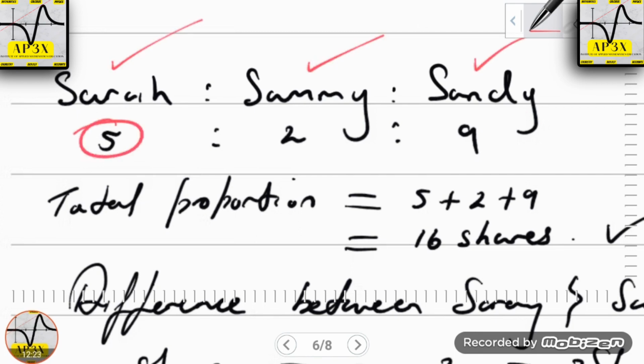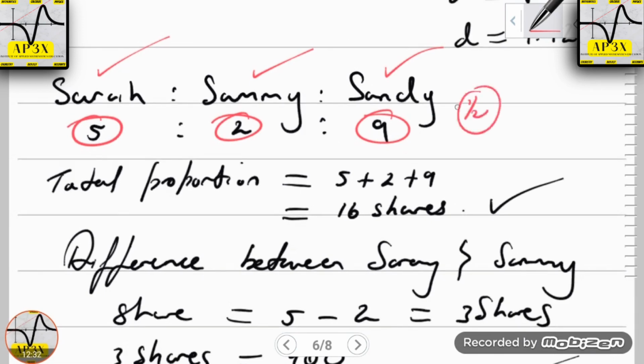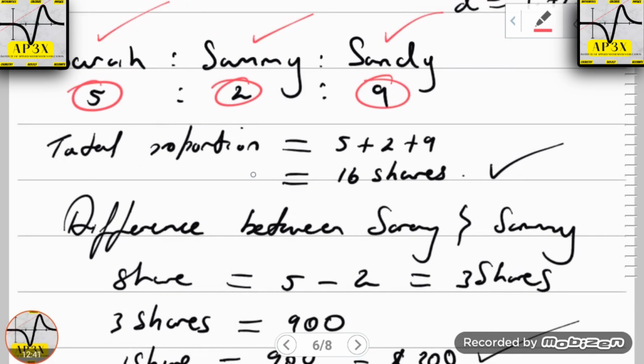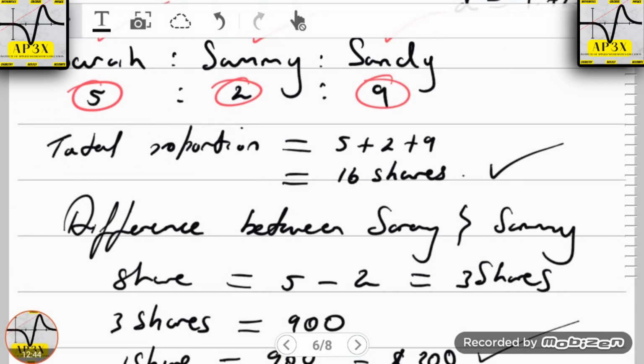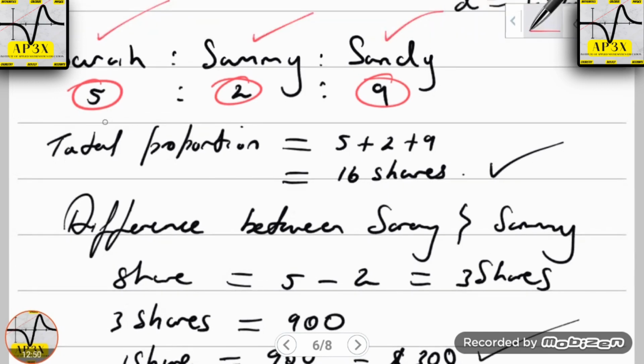The next thing that I do is that I write down the ratio assigned to each individual. Once I'm successful in doing that, I've awarded my students half a mark just for doing that, because I really want to see you guys apply the steps. Then, the next thing that I need to do here is to find the total proportion. The total proportion is attained by simply adding up the individual ratios. So you'll find here that total proportion is equal to 5 plus 2 plus 9, which is equal to 16 shares. This will later be of benefit to me if the question asks for the total sum of money shared.